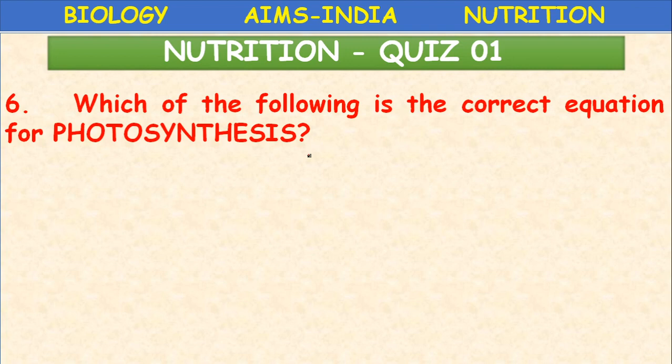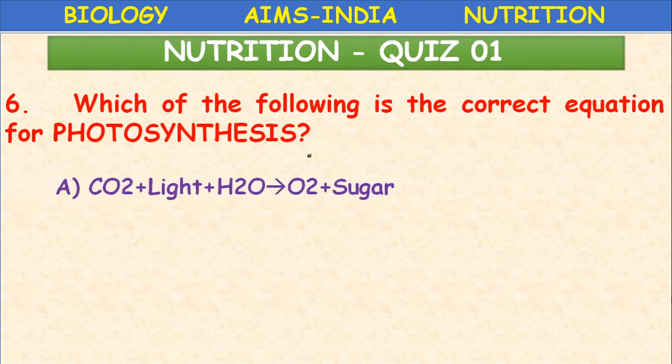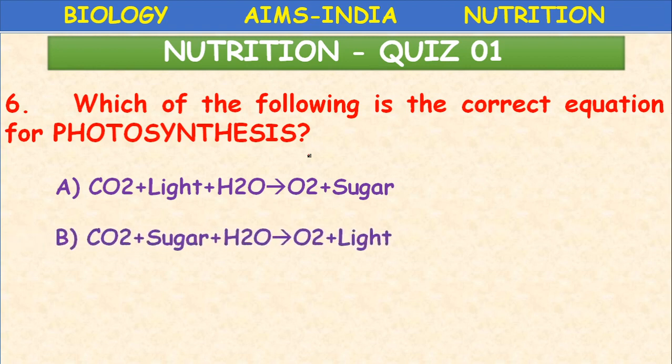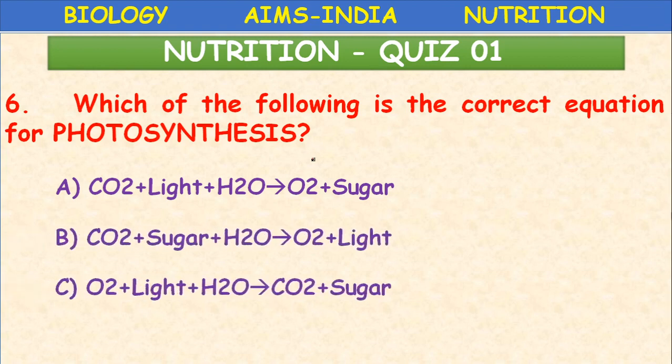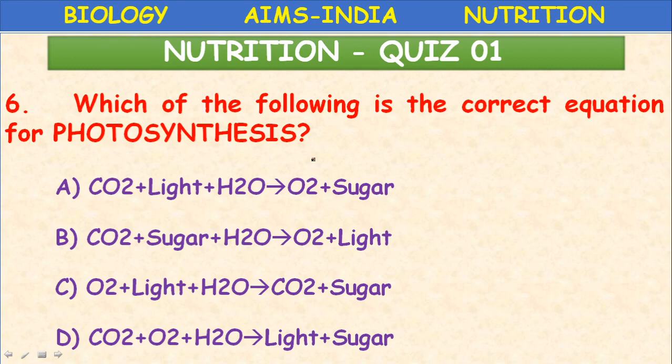Which of the following is the correct equation for photosynthesis? CO2 plus light plus H2O gives rise to oxygen and sugar. Carbon dioxide, sugar, water gives rise to oxygen and light. So you have to study the equation correctly. Though it is not a balanced equation, here you have to check reactants and products. So what is the correct answer? Carbon dioxide and water in the presence of light produce sugar and oxygen. So this is a skeleton equation. Okay.